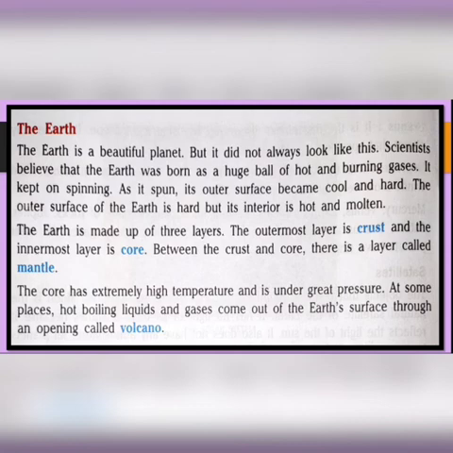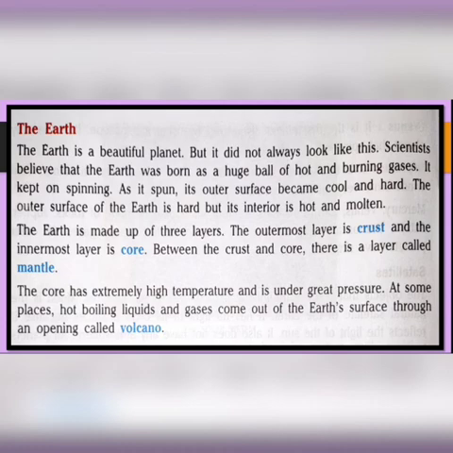Scientists believe that the Earth was born as a huge ball of hot and burning gases. It kept on spinning, and as it spun, its outer surface became cool and hard. The outer surface of the Earth is hard, but its interior is hot and molten.